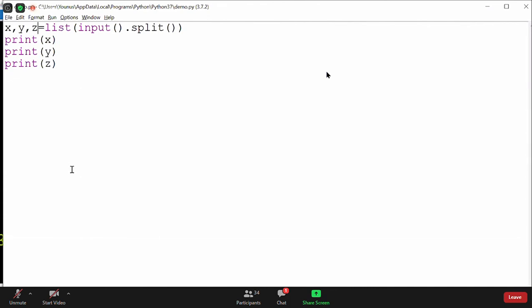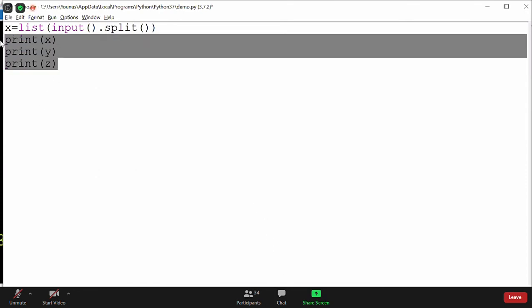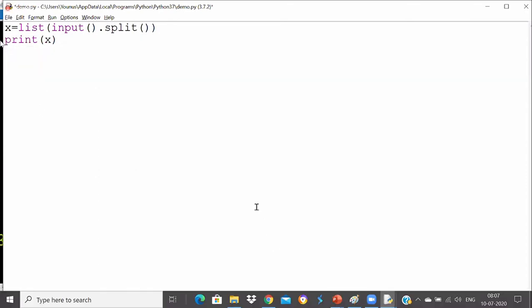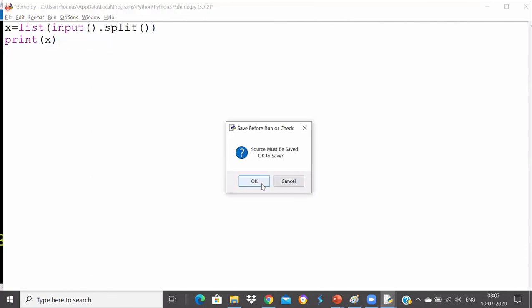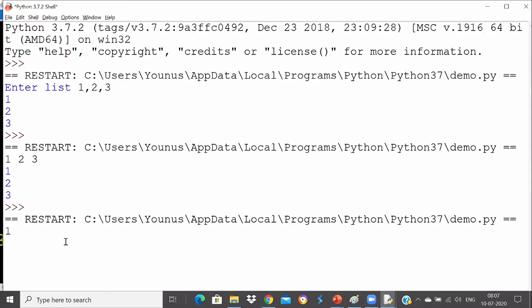First it will convert into a list and then unpack. But if it is a single variable, then it will be stored as a list, guys. That's true. Comma separated values will be stored as a list. So you see, I enter 1 space 2 space 3, it's converted into a list of strings.